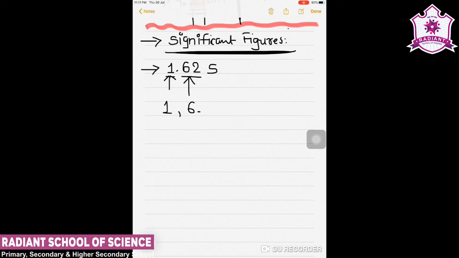Here I know that this is reliable value, while this is uncertain digits. But here total I have 3 digits, 1, 6 and 2. So all 3 digits given here are called significant figures.